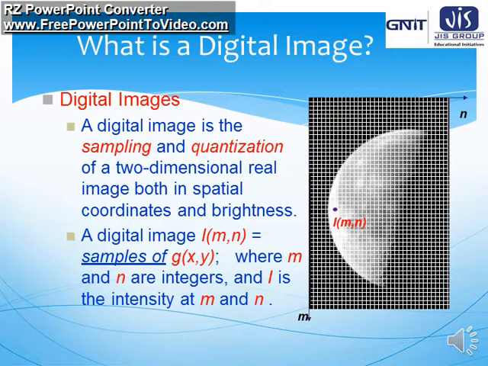Now if we take samples of those particular points, then it is known as a digital image. A digital image is the sampling and quantization of a two-dimensional real image, both in spatial coordinates and brightness. A digital image is represented this way.